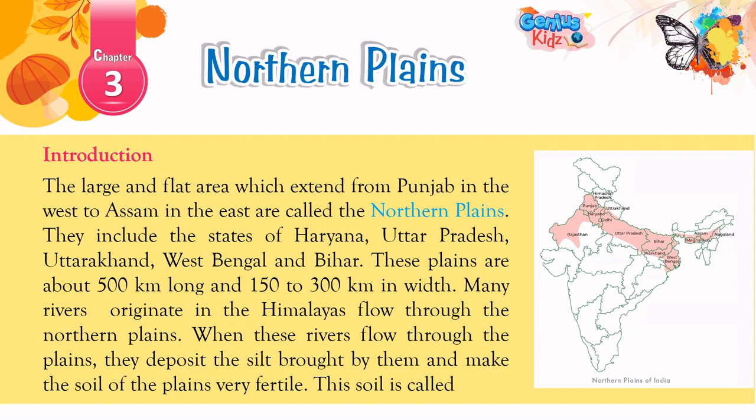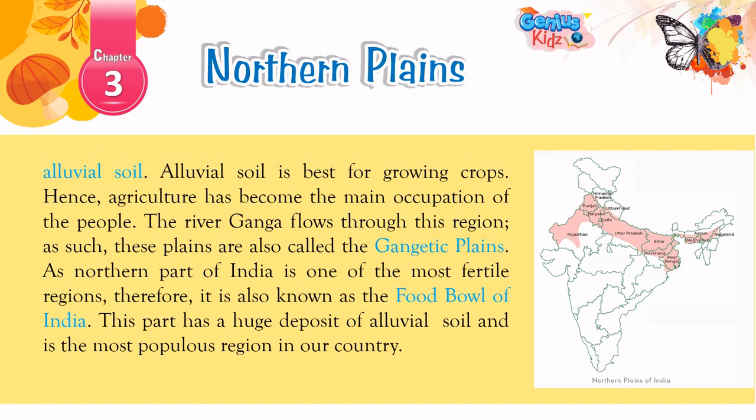When these rivers flow through the plains, they deposit the silt brought by them and make the soil of the plains very fertile. This soil is called alluvial soil. Alluvial soil is best for growing crops. Hence, agriculture has become the main occupation of the people. The river Ganga flows through this region. As such, these plains are also called the Gangetic Plains.